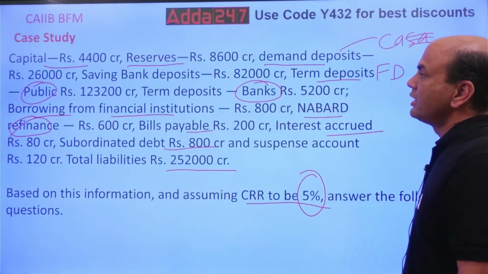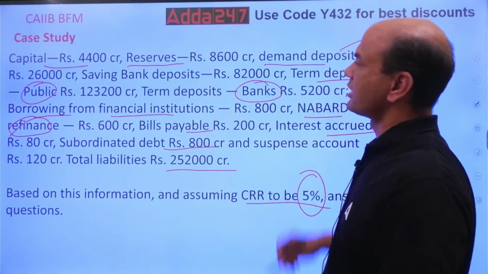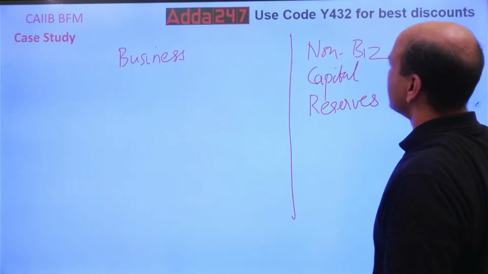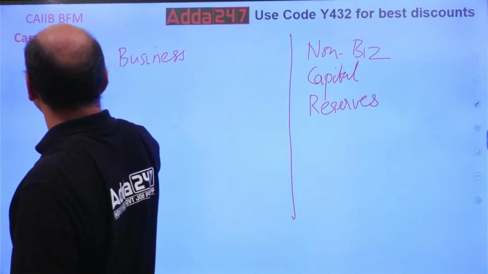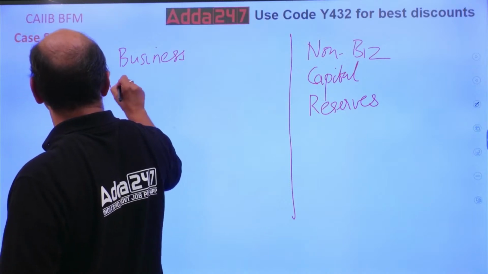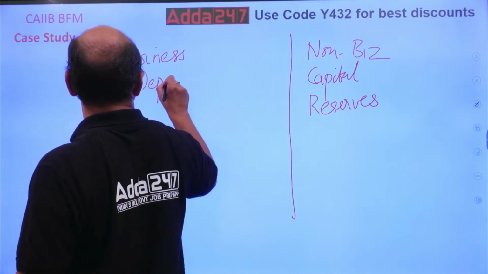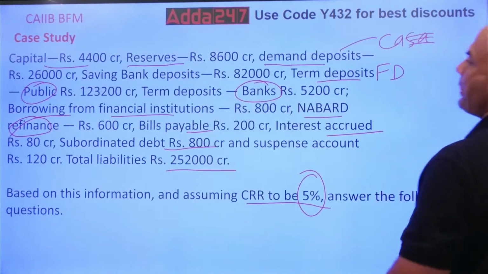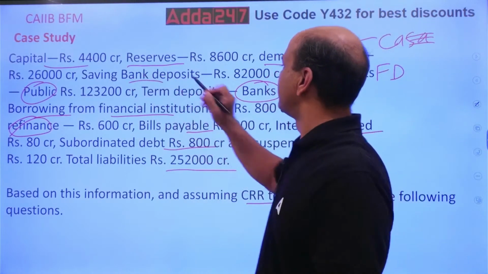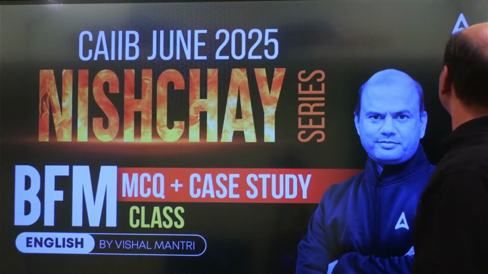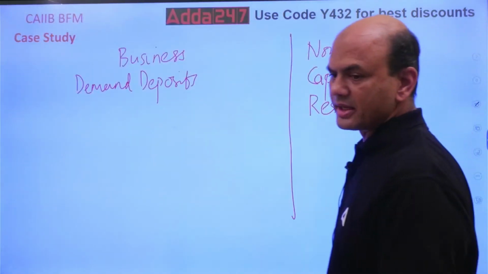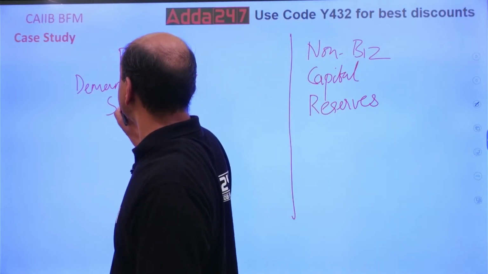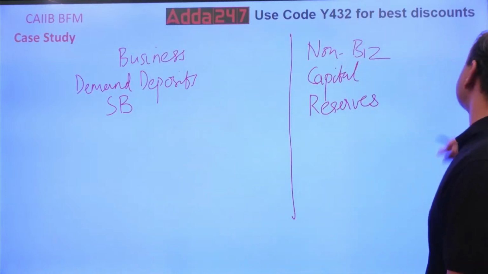Next. Demand deposits. Yes, current accounts. That is the business of my bank, so I'll write it over here, demand deposits. Next. Savings deposits. Is this the business of my bank? Yes. My job is savings, current, FD, isn't it? Savings bank we call it. SB means savings bank.